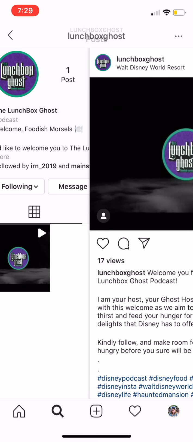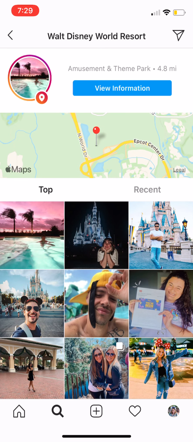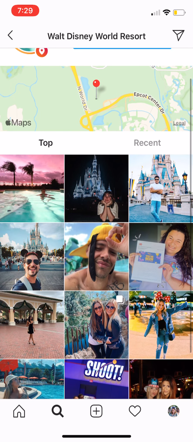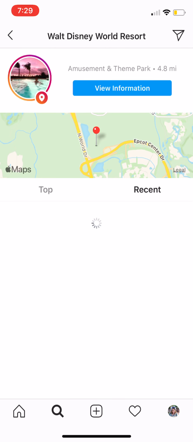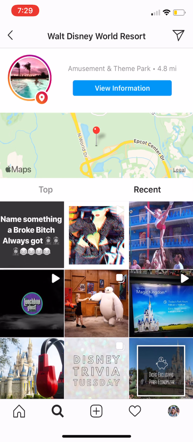Let's look at Walt Disney World and see if we actually show up there, just because I'm curious. So these are the top people with Walt Disney World, and this is the most recent. And look, there we are. Oh my goodness, 1, 2, 3, the 4th one. So we click on it and look. People who are looking at Walt Disney World or looking at the Walt Disney World location will see our image. So that's why it needs to be super engaging. Oh, that's so exciting, guys.